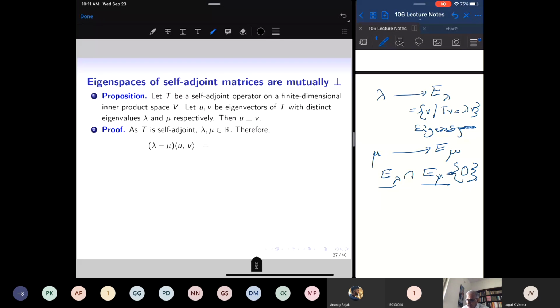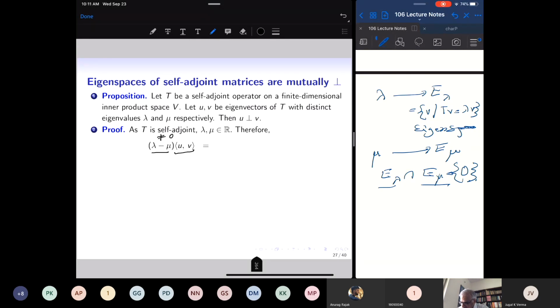Let us use the self-adjoint property of T to show that the inner product of u with v is 0. Take the inner product of u with v and multiply by lambda minus mu. This is non-zero, since lambda is different from mu.